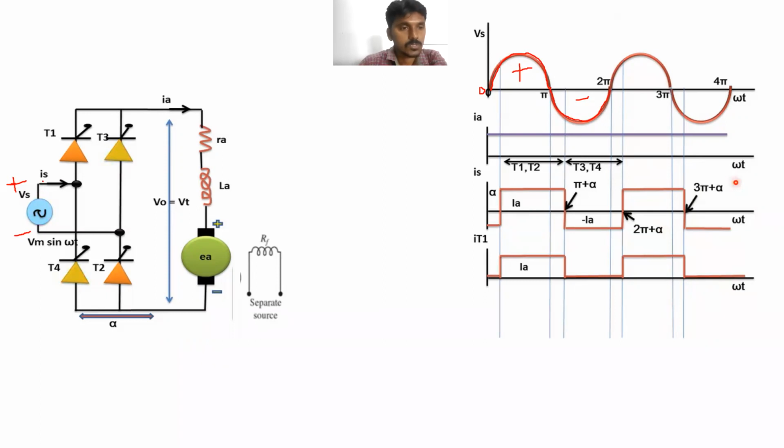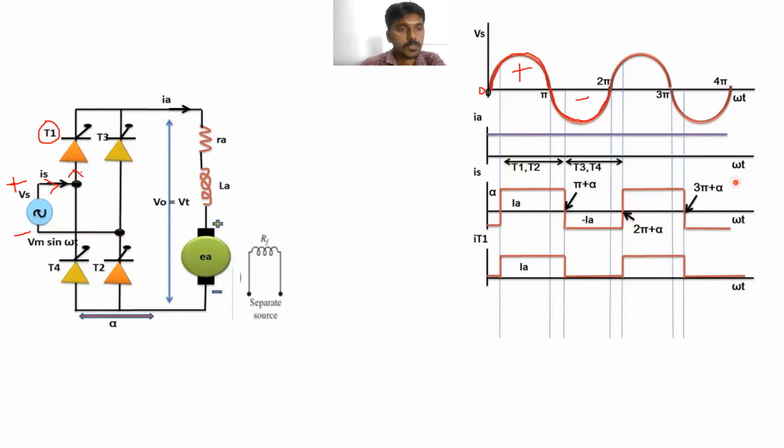Okay, so this is the positive terminal of the supply voltage. The current is flowing through this direction. Here the current is flowing through this circuit. Here the anode terminal of this thyristor T1 is made positive.